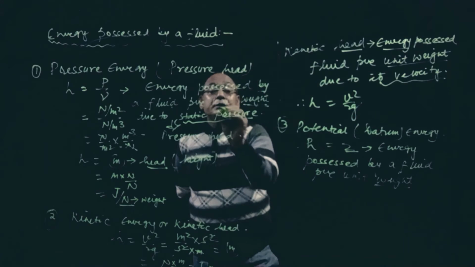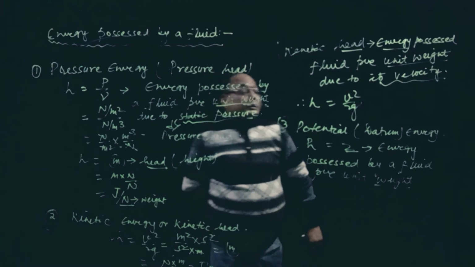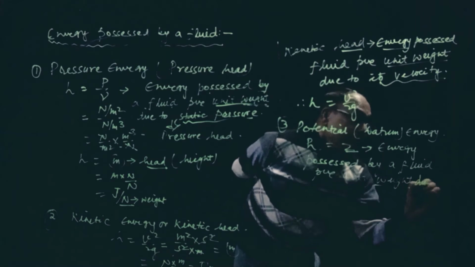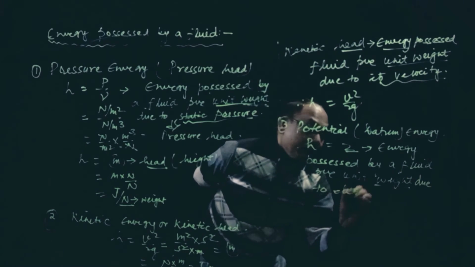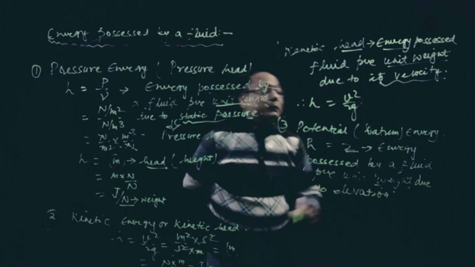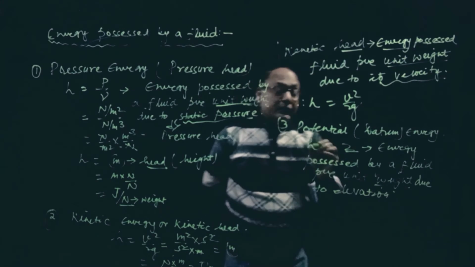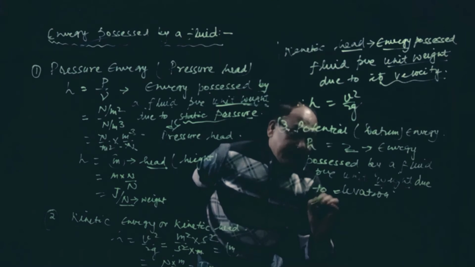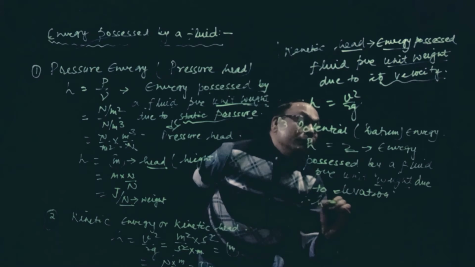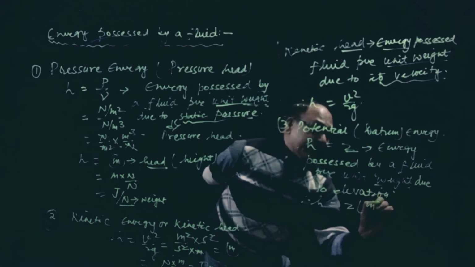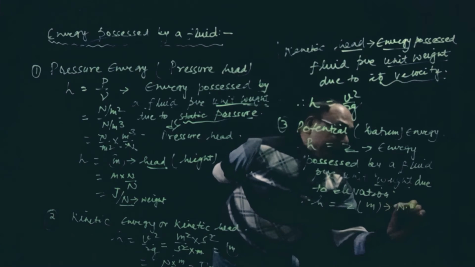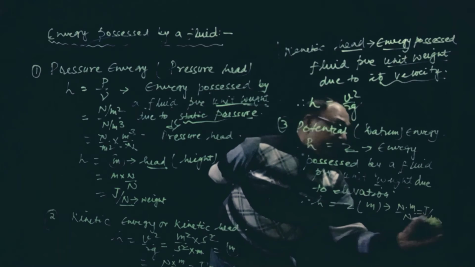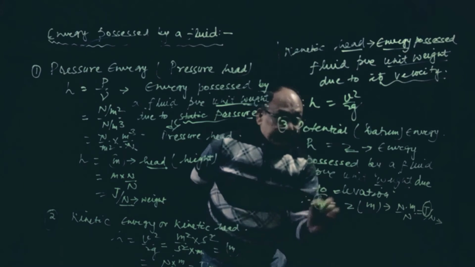Energy possessed by a fluid per unit weight due to elevation is called potential energy. It is denoted by Z, so head will be equal to Z. It can be expressed in meter, and as I have told you, that is Newton meter per Newton, so Newton meter is joule per Newton, per unit weight. So this is energy, or it is nothing but head.